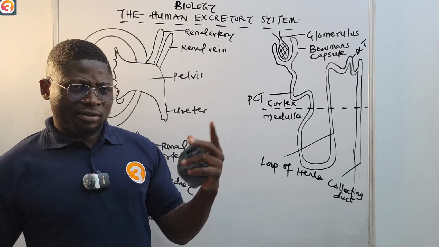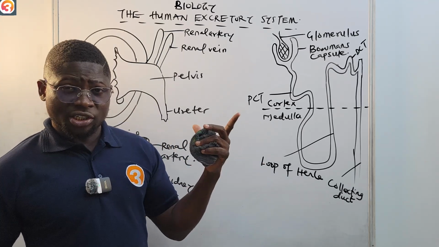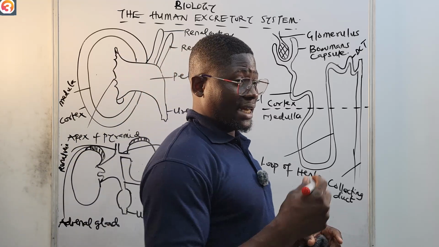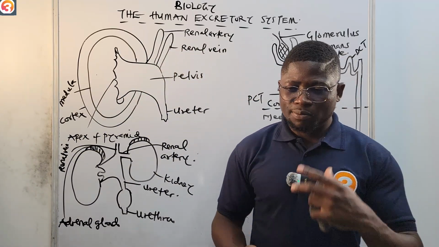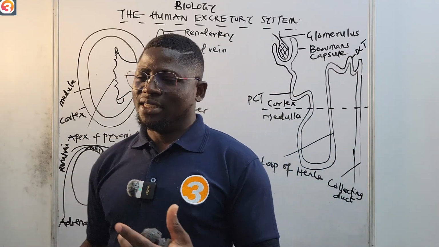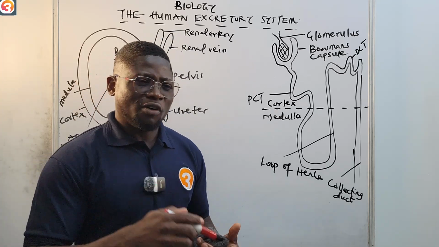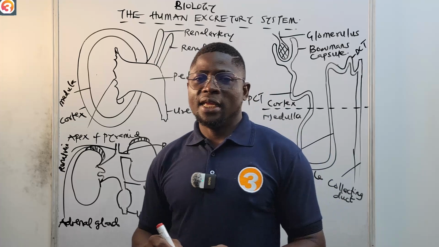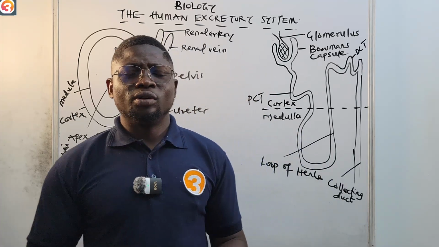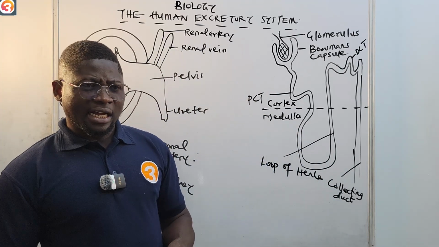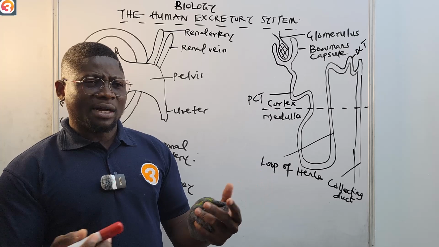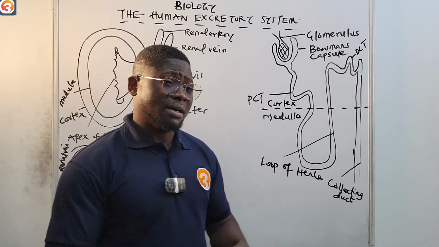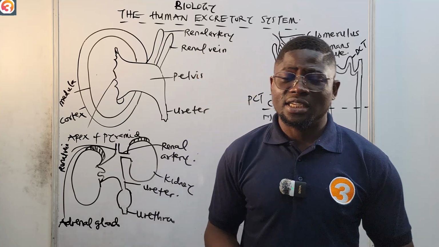Excretion. We have defined excretion in the introductory class, so we're not going to dwell on it too much here. We said that excretion is the removal of waste products of metabolism from the body, or the removal of nitrogenous metabolic waste. And then we touched on metabolism. We have talked about different processes in the past. We talked about the digestive system, the respiratory system, the transport system and the likes.